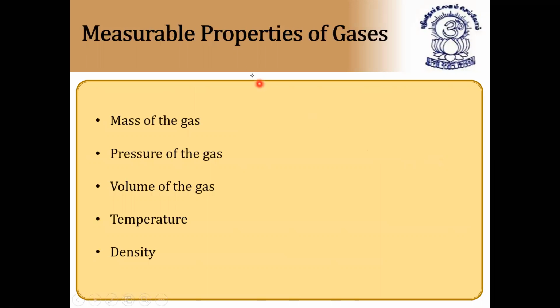Next, measurable properties of gas. Based on this only, we have gas laws. First, we can measure the mass of the gas, pressure of the gas, volume of the gas, temperature, and its density. So what are the measurable properties of gas? Mass, pressure, volume, temperature, and density. So we can measure the mass of the gas.